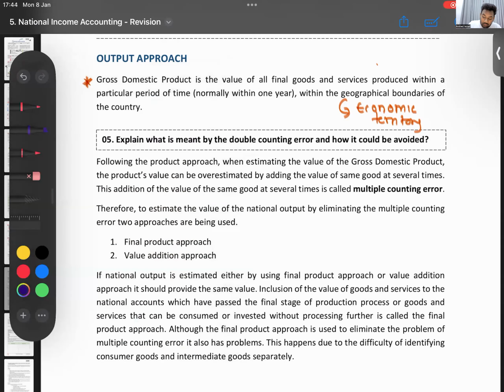Number one, you have Sri Lanka's land area. Okay. Then you have our airspace. Then you have Sri Lanka's water area. You don't call it water space, you call it the water territory.